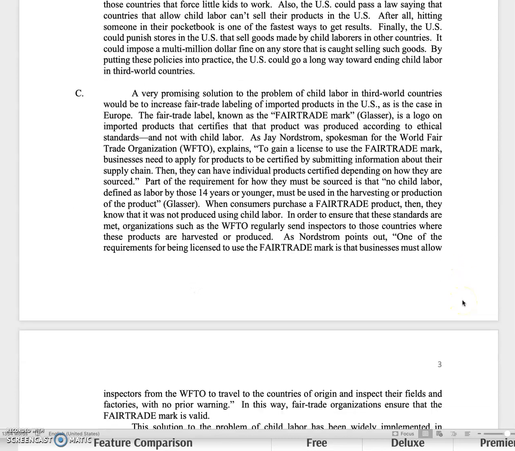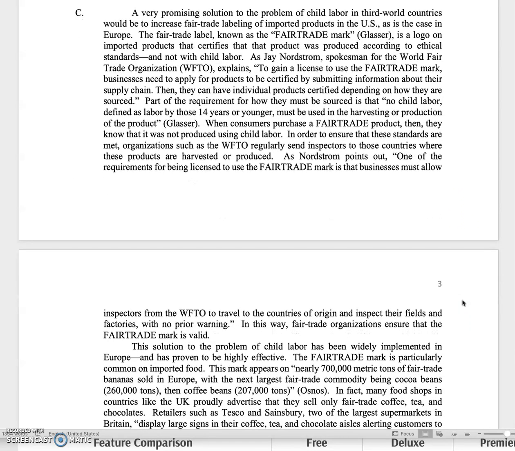All right, let's look at C here, and C is the one that goes a little longer than the full screen, so I hope you have downloaded the handout. If you haven't, please do that now so you can read it all. Pause the video and then I'll come back and give you my feedback here.